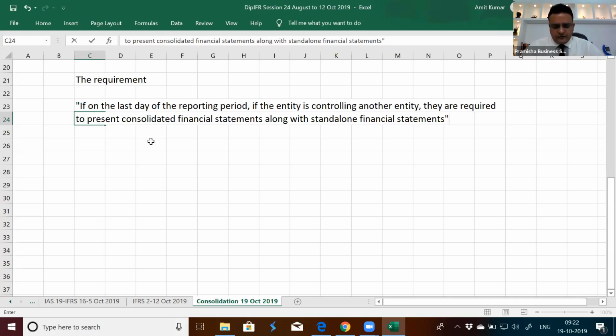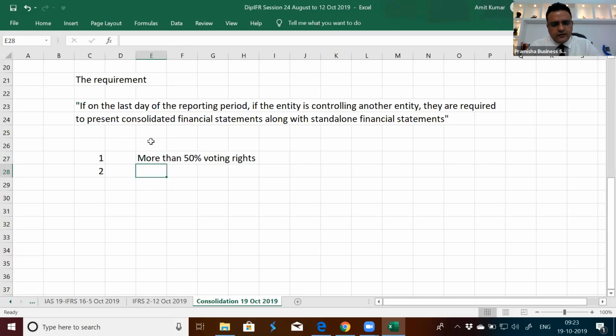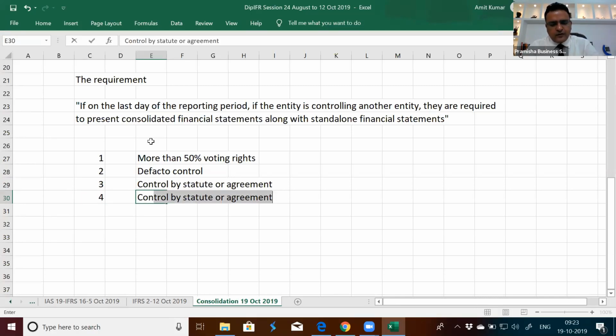So where is the analysis to define whether one entity is controlling another entity or not? How is that control defined? One way is the normal way: if more than 50% voting right, de facto control, control by statute or agreement, control by acquisition of potential voting rights.